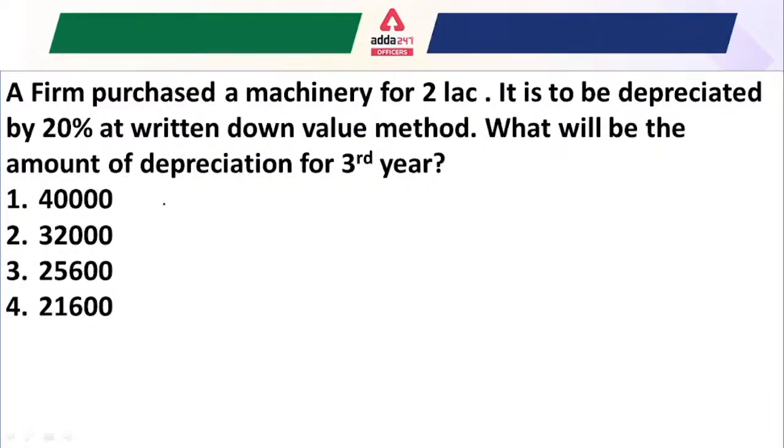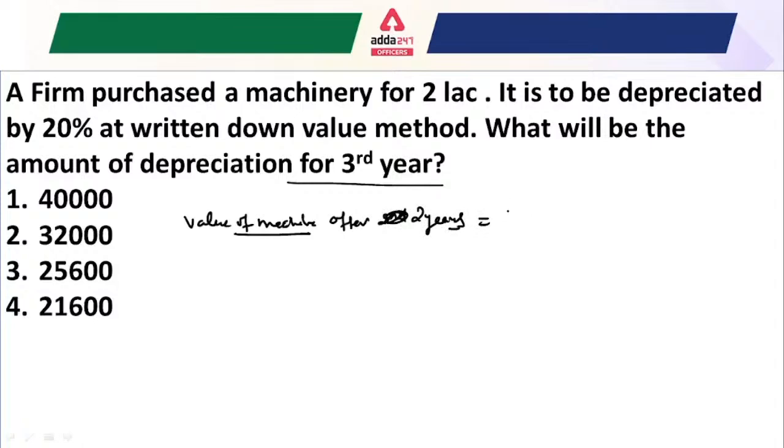So in simple terms, how can we solve the question in the exam? We have to calculate the amount of the depreciation for the third year, so we need the value of the machine after 2 years.